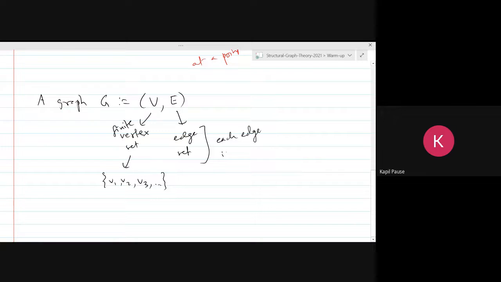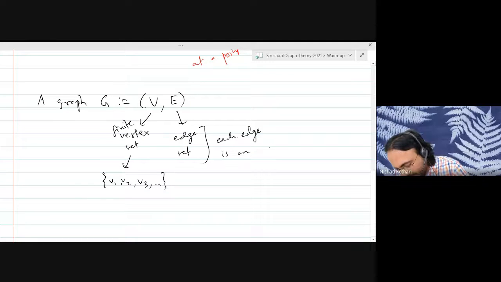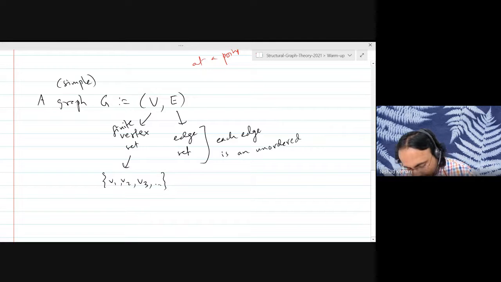So will we be dealing with multigraphs? Yes, that is a very good point. We will be dealing with multigraphs, but right now the way I'm defining a graph is a simple graph. I will be talking about multigraphs soon. For those who may not be familiar with multigraphs, don't worry. Think of this as the definition of a graph.